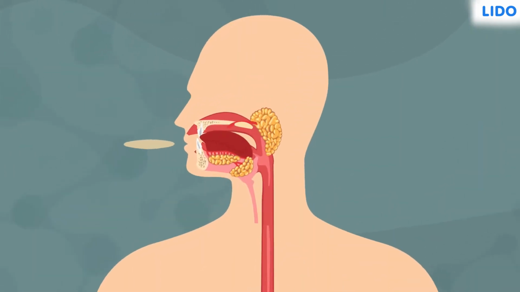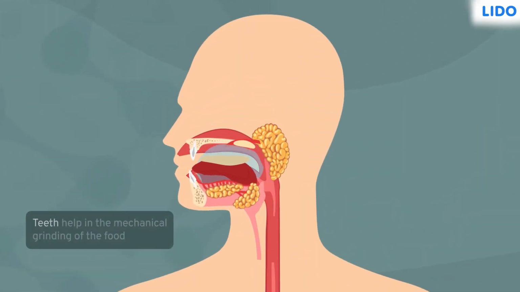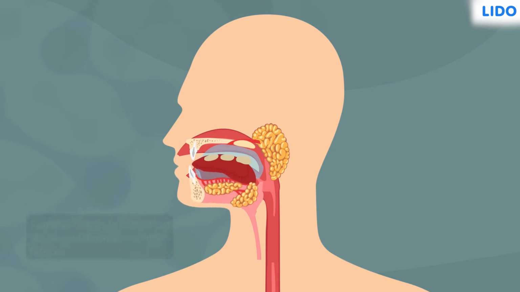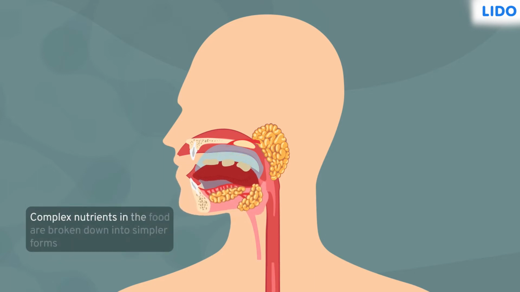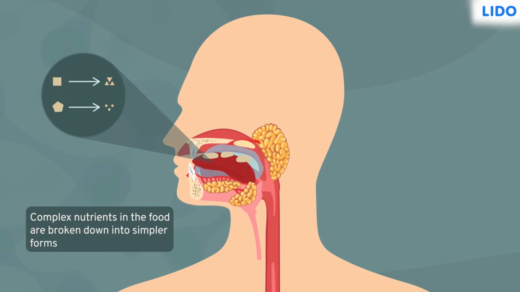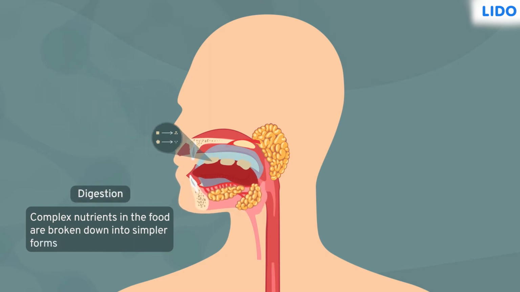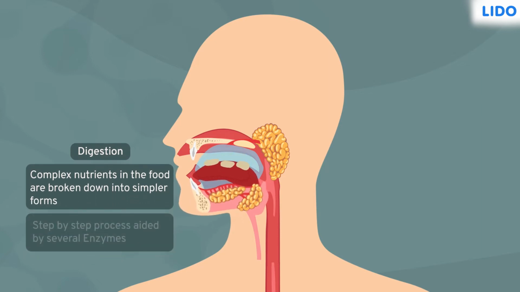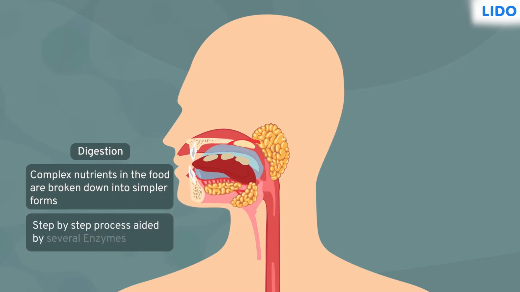The different food substances we eat are first mechanically ground with the help of teeth and broken down into smaller pieces in the mouth. This food contains complex nutrients that are broken down into simpler forms right from the mouth by a process called digestion. But the process of digestion does not happen all at once. Different components of food are broken down in parts of the digestive system and many different enzymes aid this process.